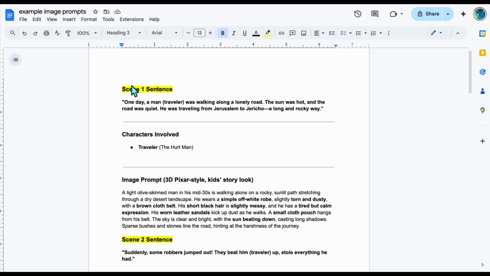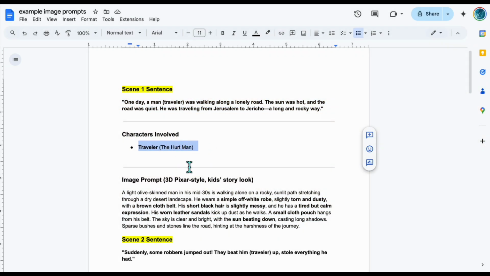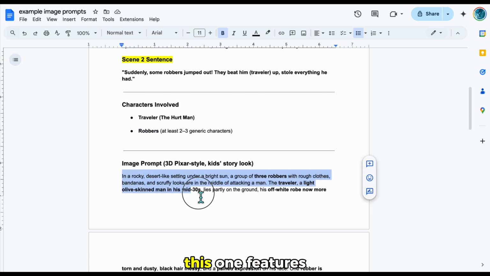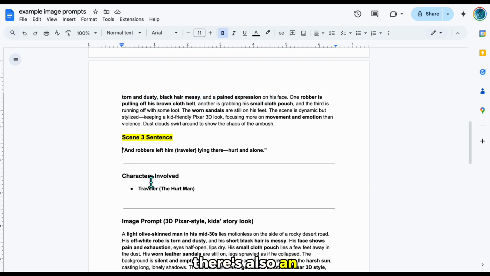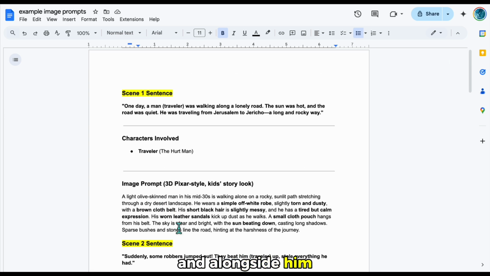I created 4 scenes and transferred them into a file. Here's scene 1. Its script, image prompt, and the character involved are all included. The same goes for scene 2. This one features robbers. There's also an image prompt for it. In scene 3, we again see our traveler. Scene 4 introduces the traveler, and alongside him comes the priest.